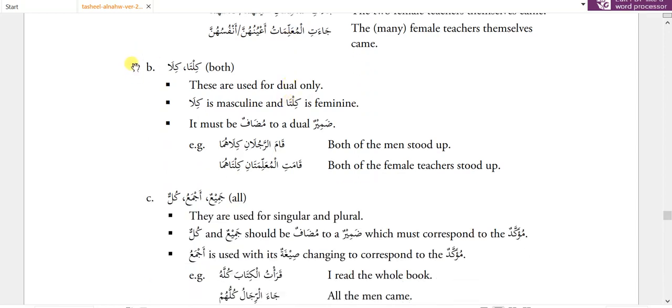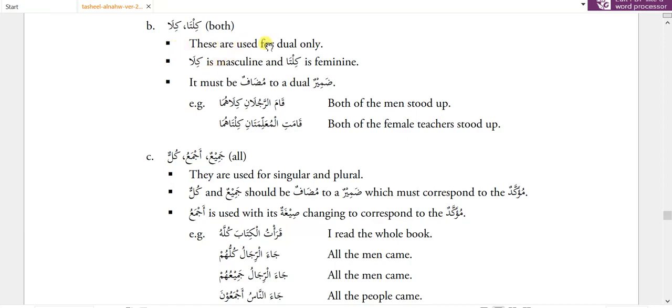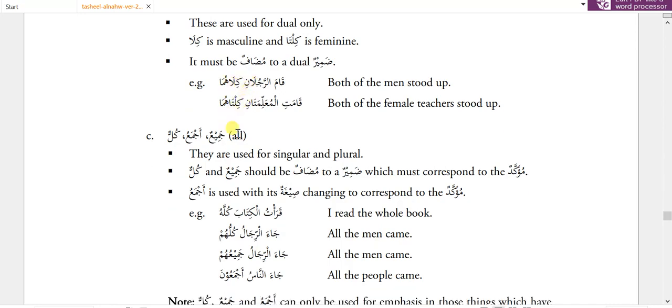Then we have kila and kilta, both. These are used for dual only. Kila is masculine and kilta is feminine. It must be muzaf to a dual muzaf ilay. So kila can be used with zamir as well as with a proper noun, but generally it is used with a huma zamir, which is a tasniya for both muzakkar and muannas. So kamar rajulaini kilahuma, kamatil muallimatani kiltahuma.